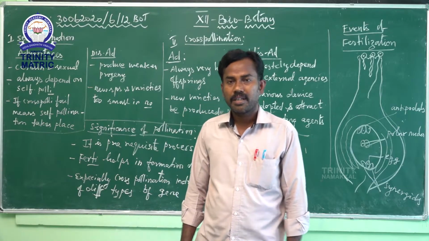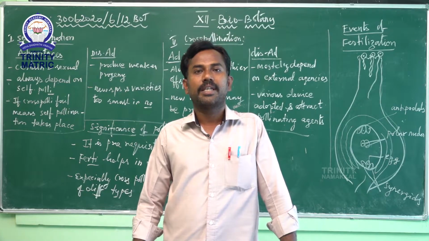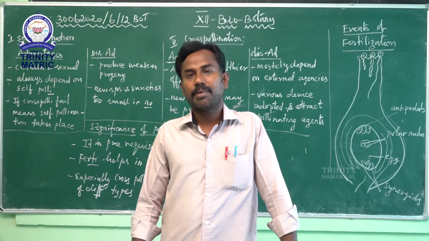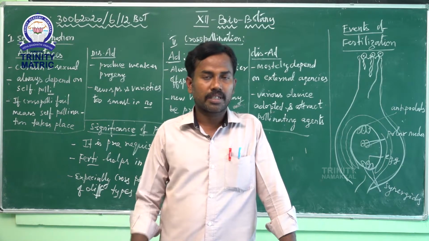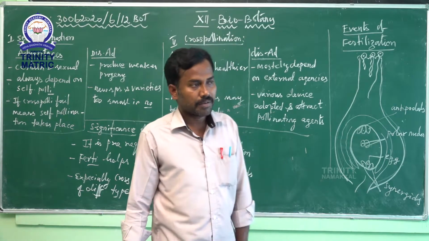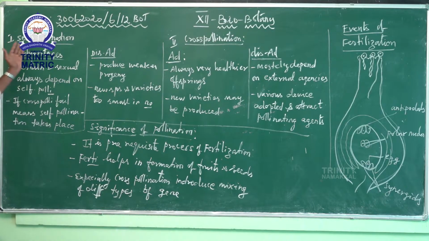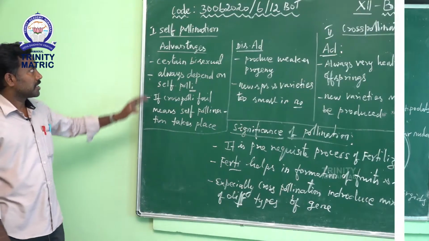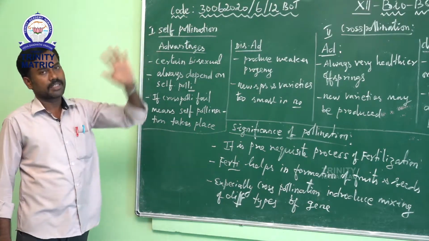Okay students, good morning. For today's continuing class for 12th standard. Last class we saw the topic of the agents of cross pollination, both self and cross pollination. Today we have to discuss the advantages and disadvantages of both self and cross pollination.